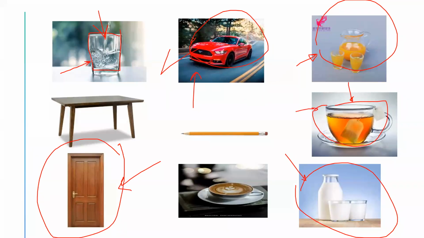If I take this cup of tea and put this tea in this bottle, the amount of liquid, the amount of tea inside this cup or inside this bottle, is it the same or does it change?